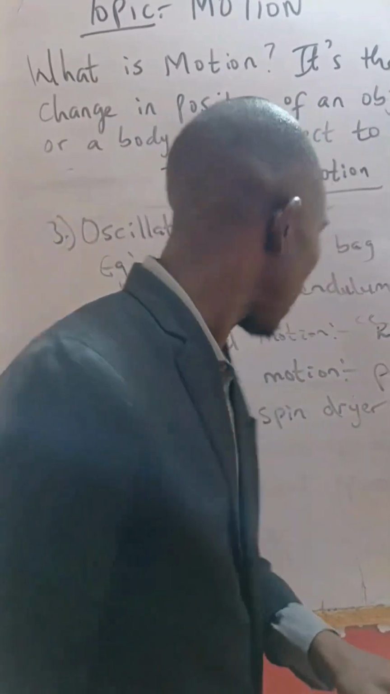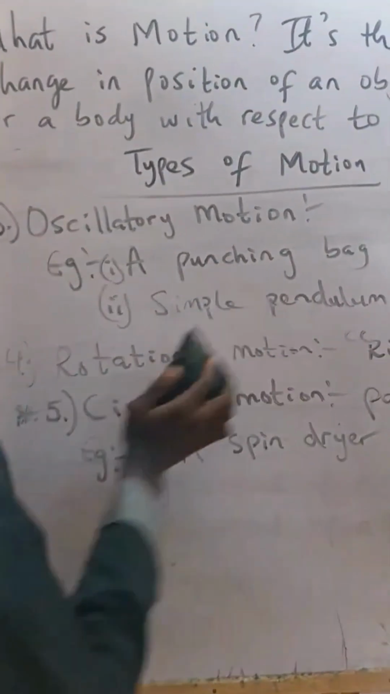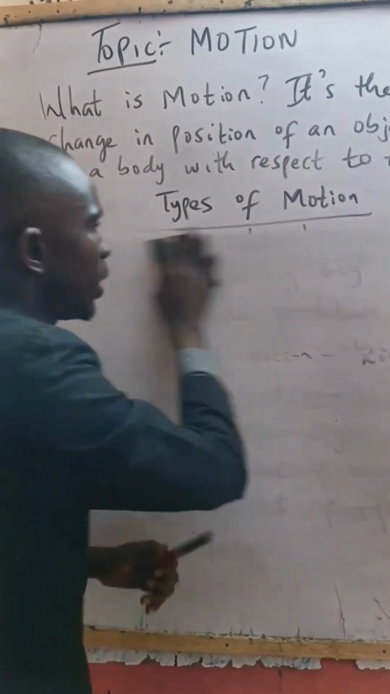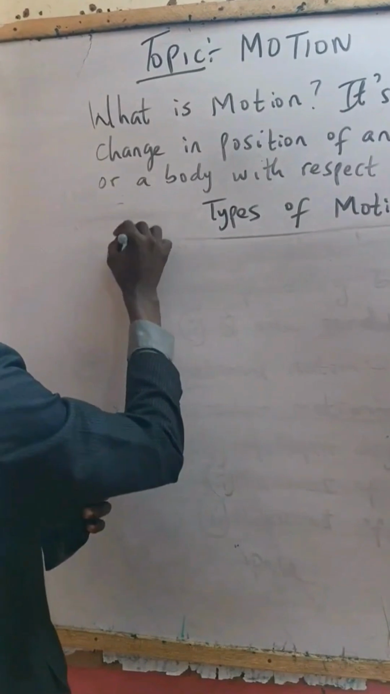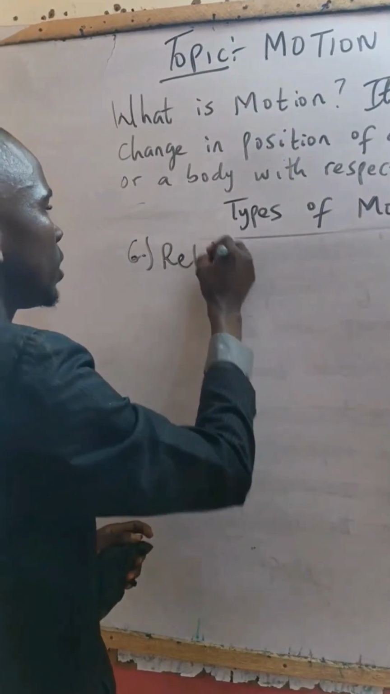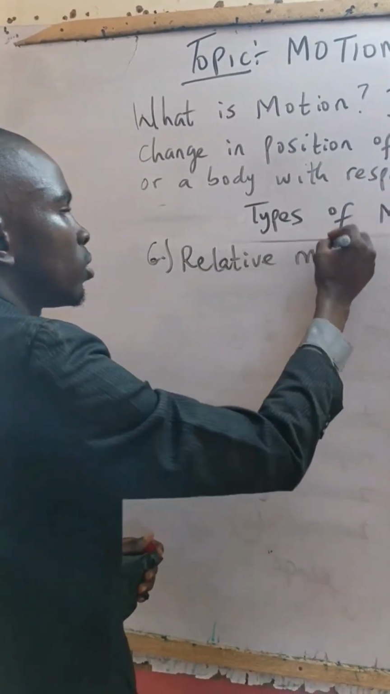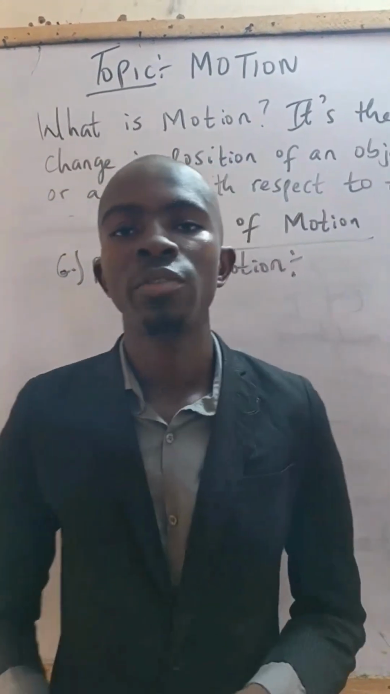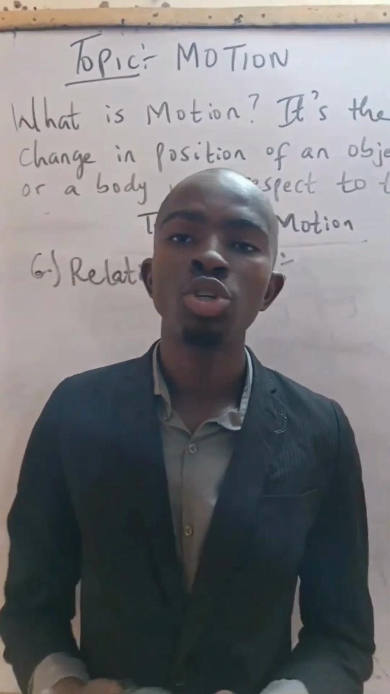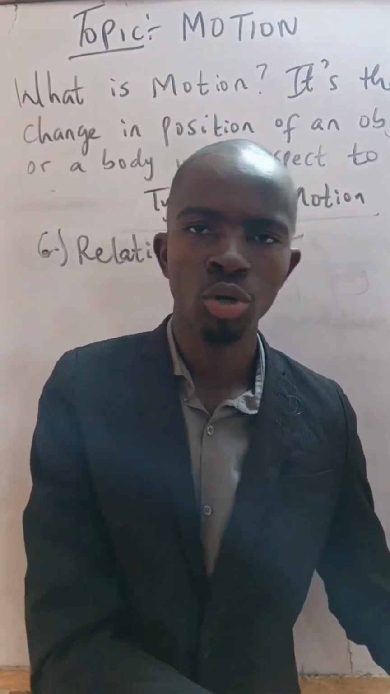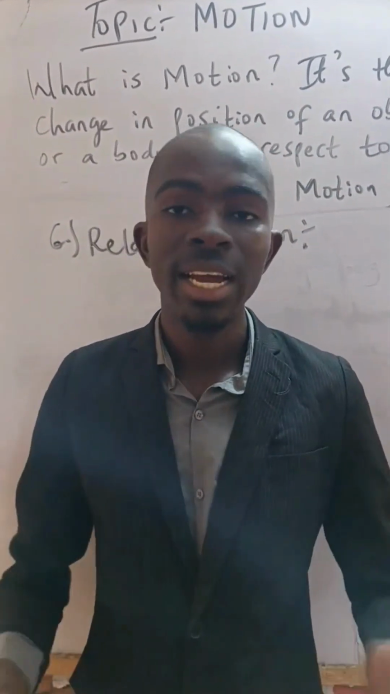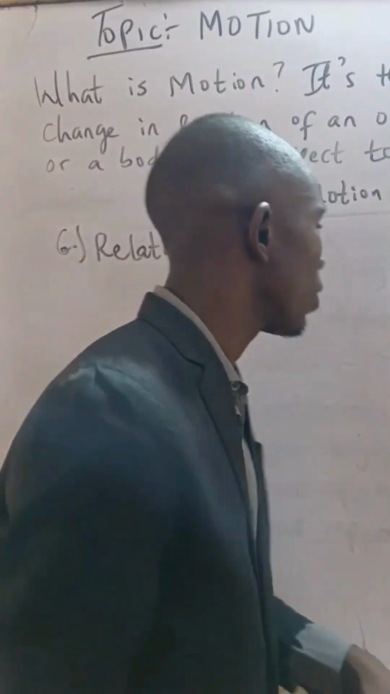So the sixth type of motion is called relative motion. Now, what is the meaning of relative motion? This is the motion of an object in relation to another object. What is the meaning? For instance, now,